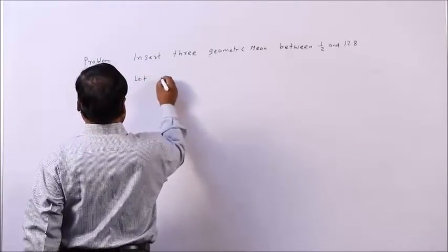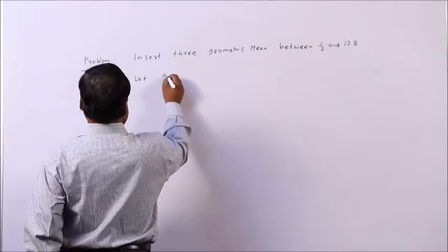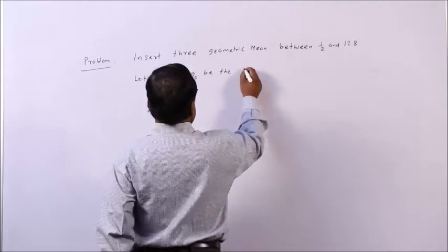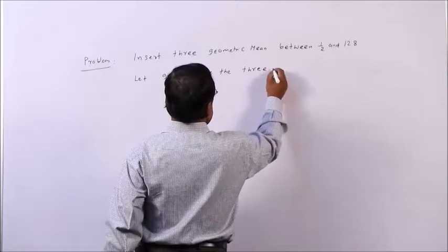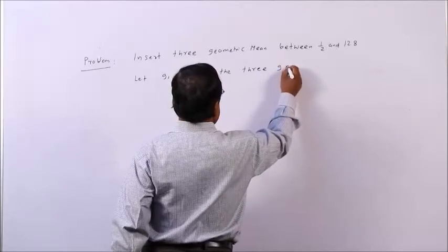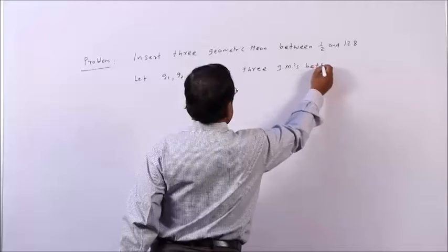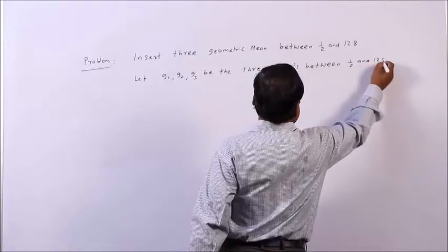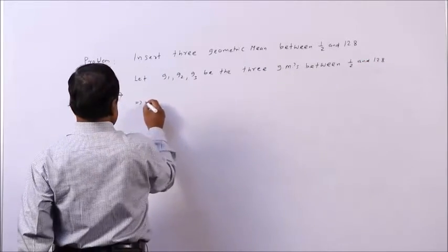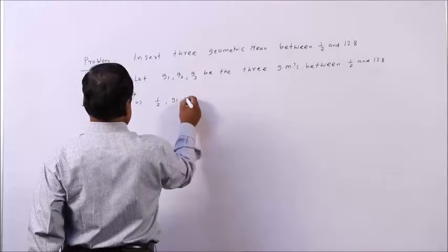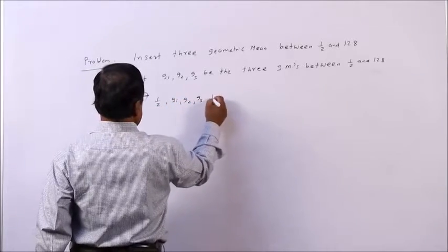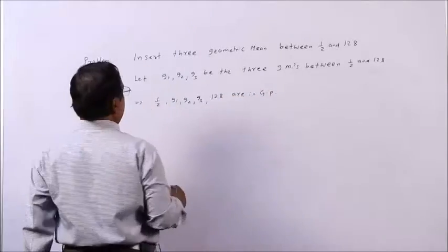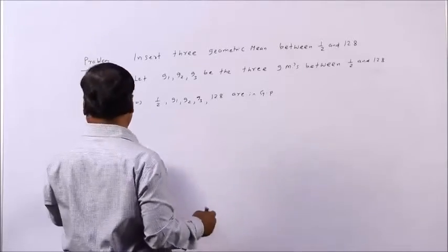Let us say G1, G2, G3 be the 3 geometric means between 1 by 2 and 128. So, this implies 1 by 2, G1, G2, G3 and 128 are in GP. So, altogether how many numbers are there? Altogether 5 numbers.